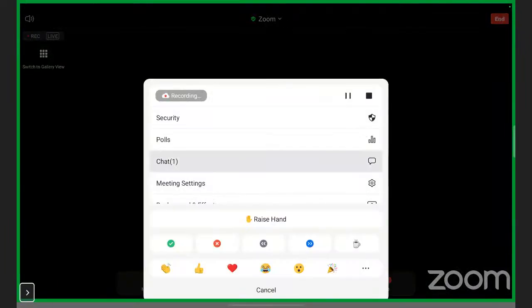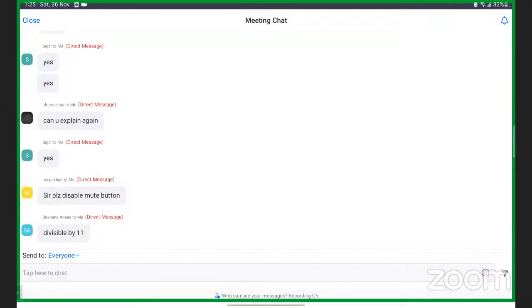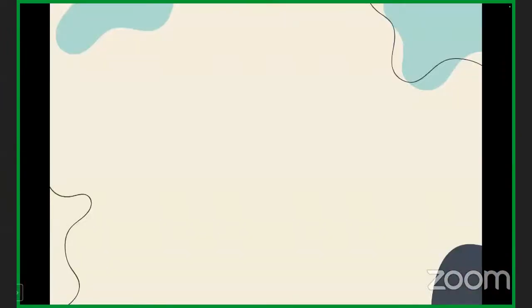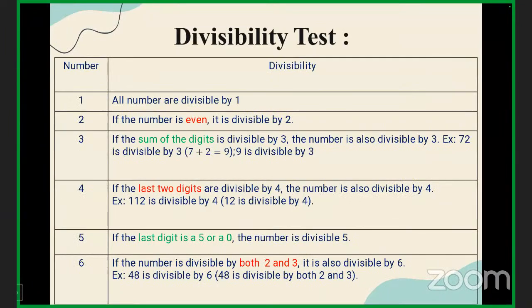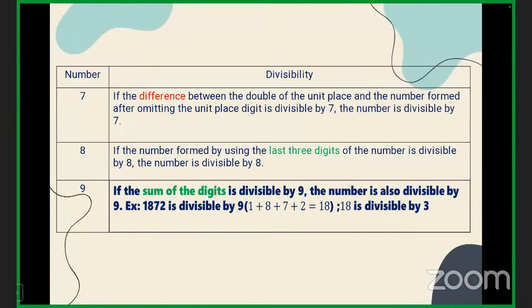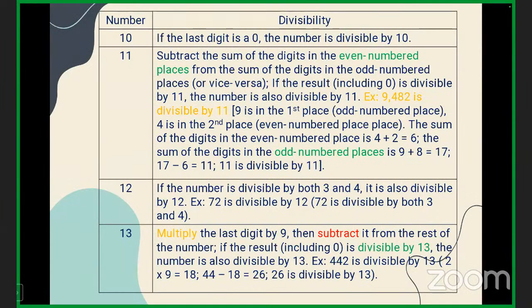Divisible by 11. Yes. Okay. So I hope it is clear to you all. So we have divisibility tests of 7, 8, 9. There are so many numbers till 13 as well, so you can go through it. And now, as we are left with only 5 minutes,